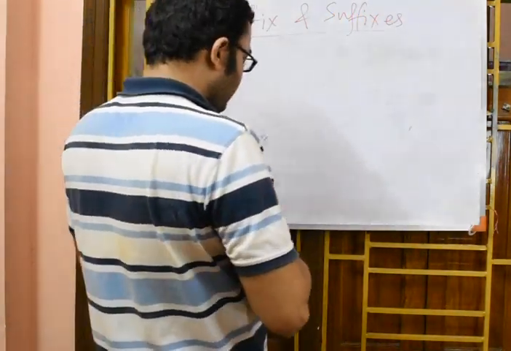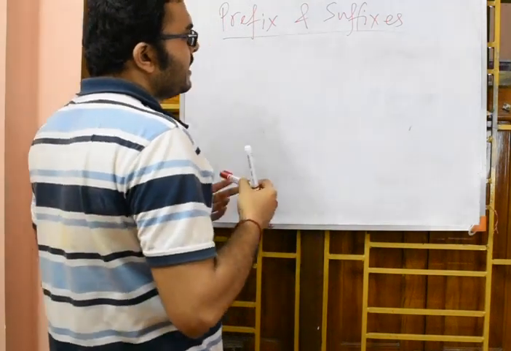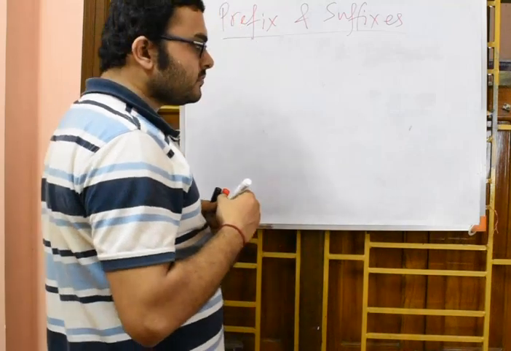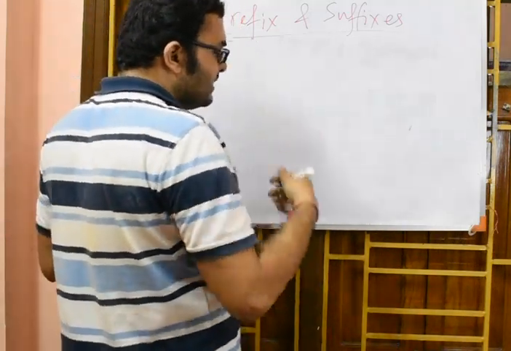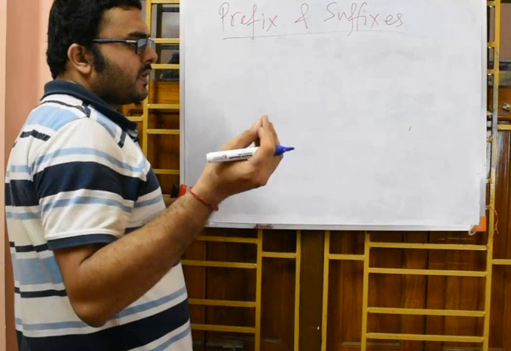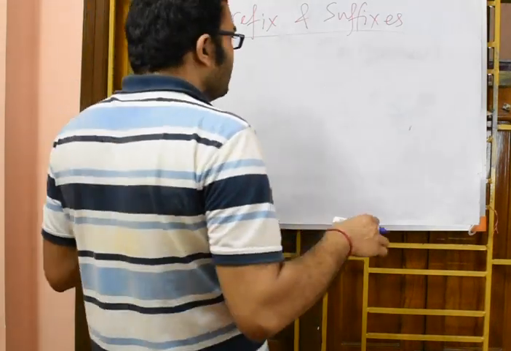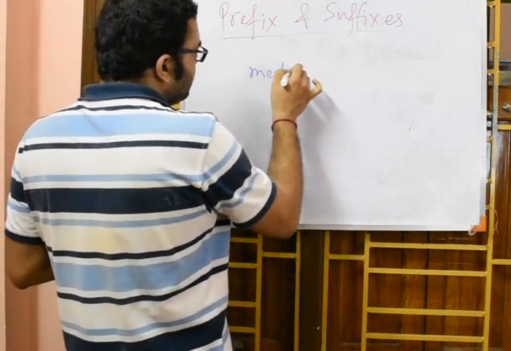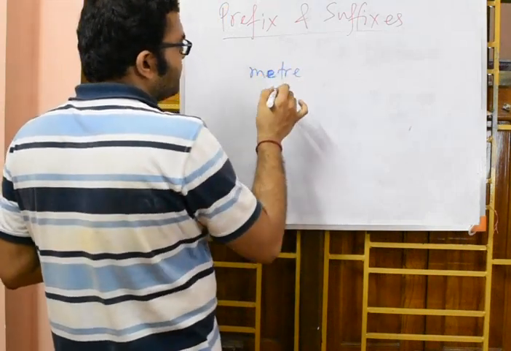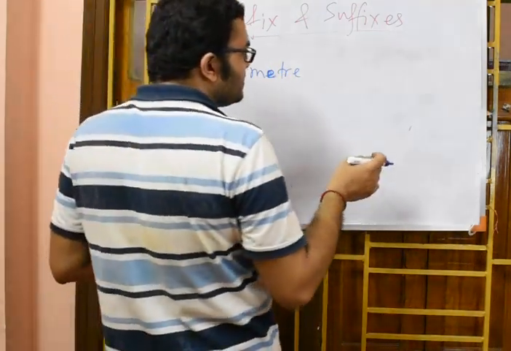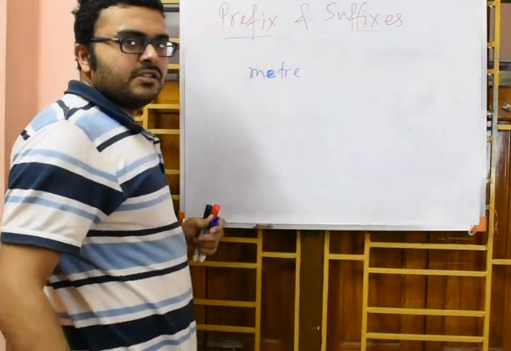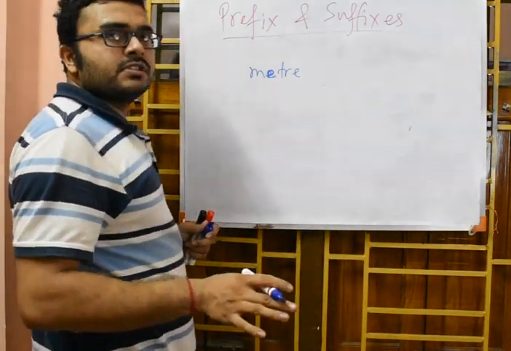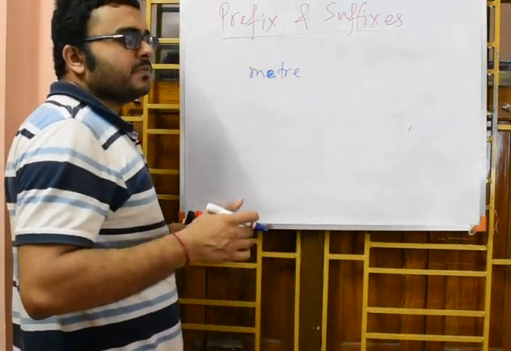Say you want to measure the size of a bacteria. If you measure it in terms of meter, it will be a very small quantity. You have to mention it as 0.000000 something meter, so it is quite difficult. So we do not use meter while measuring the size of a bacteria.